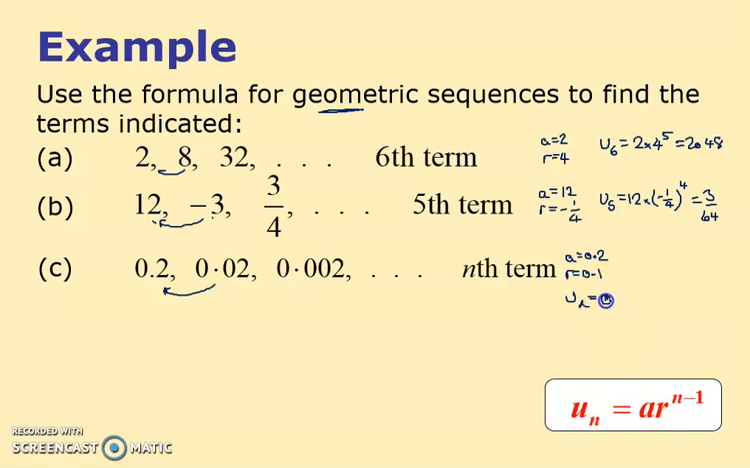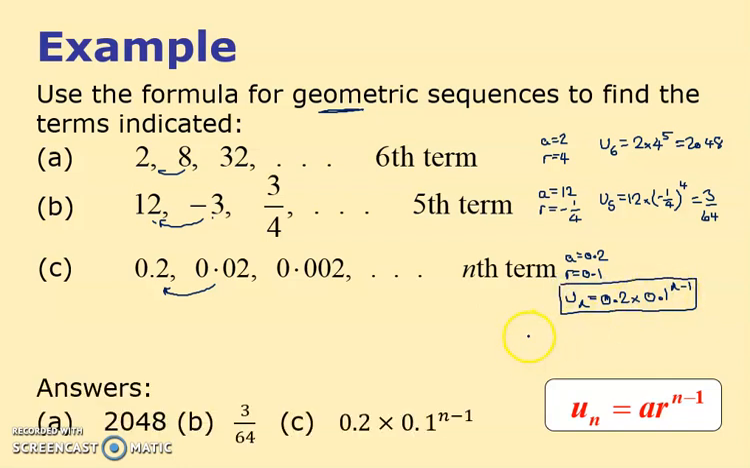So my Un term here, what is it? It's A, 0.2, times 0.1 to the n minus 1. And they don't tell me which term they want, so I've got to leave it as an n, as a power. Yeah, they've done exactly the same as me.